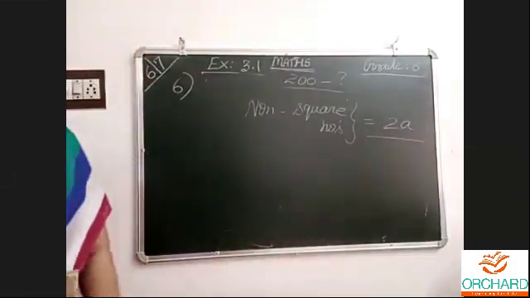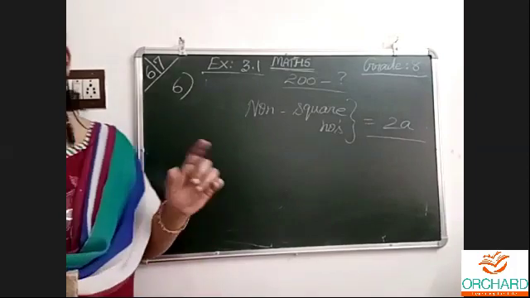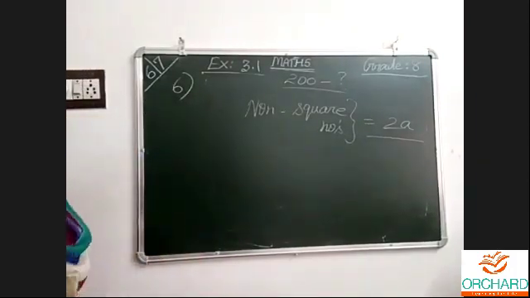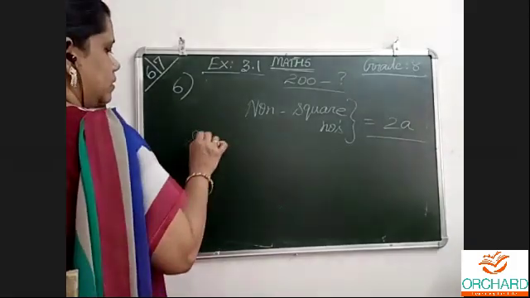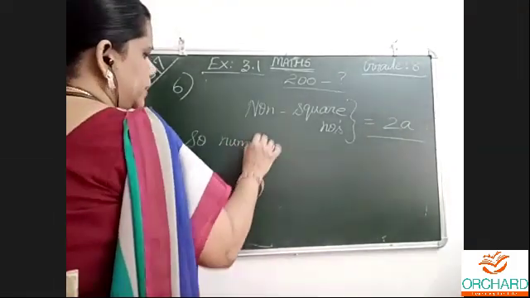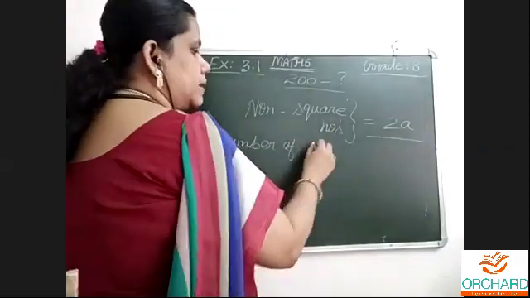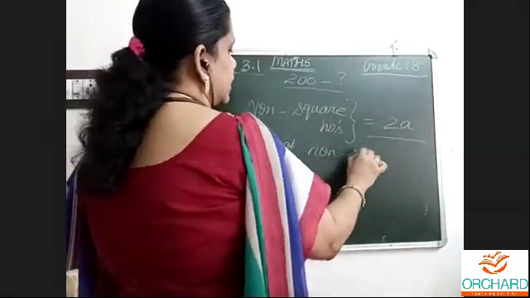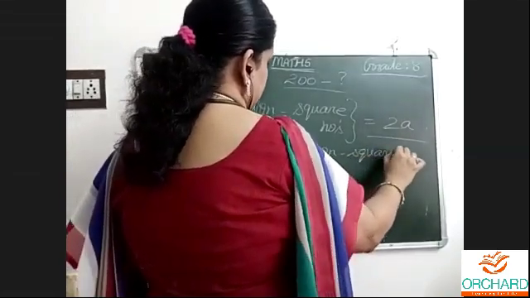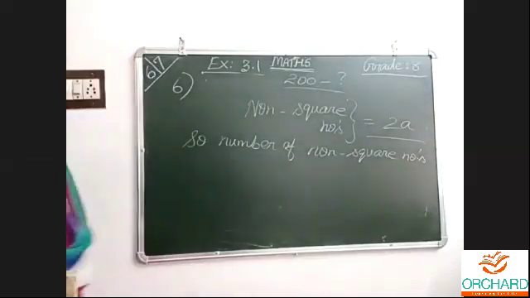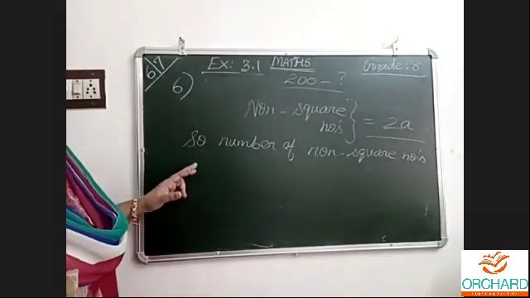Now, they are asking how many non-square numbers are between 8 squared and 9 squared. Simple, only 2 steps. Just apply the formula. You should understand nicely because you are in 8th standard, not in 2nd standard, right?